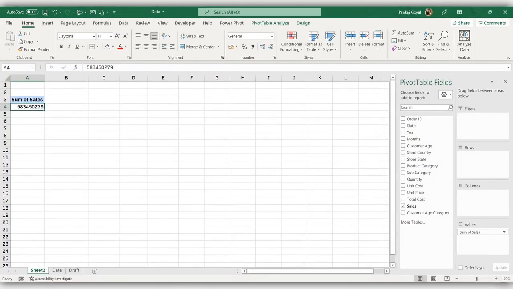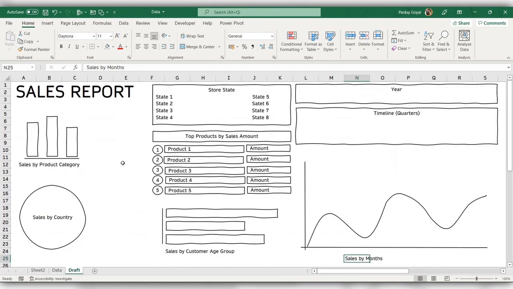Now we have a fair idea of what a pivot table looks like. So now let's begin the creation of the dashboard. But before that, I have created this draft, which basically tells me how my dashboard would look. Here I have one cluster chart, which tells me sales by product category. Then I have a pie chart, which gives me the sales by country. Then we have a slicer here, which lets us select a particular state or multiple states, on the basis of which I can filter out my sales.